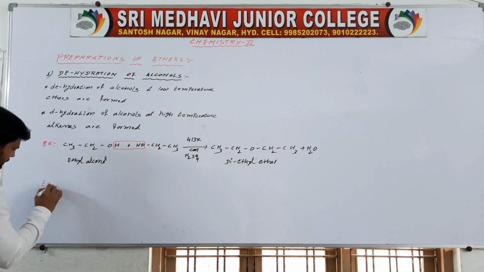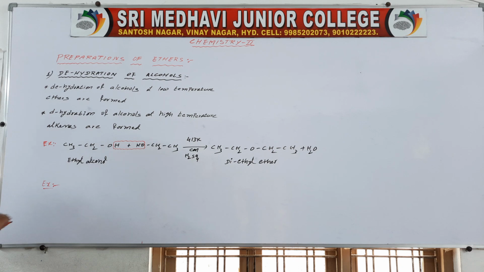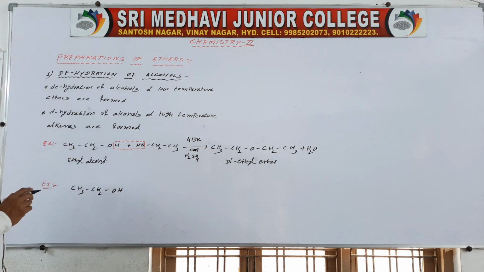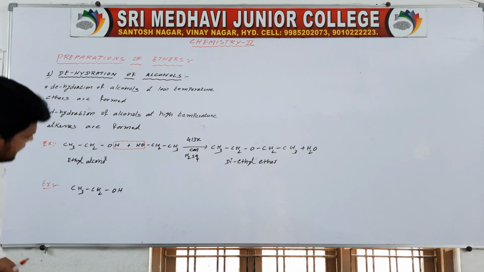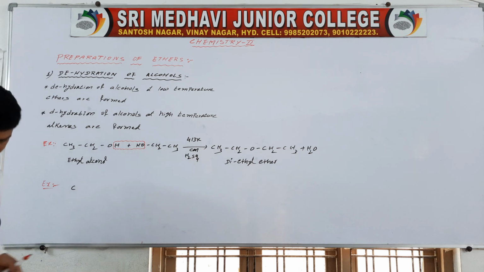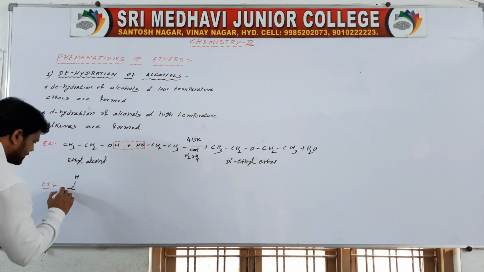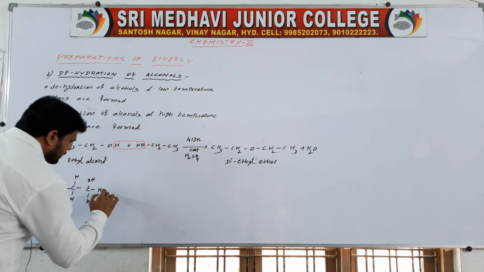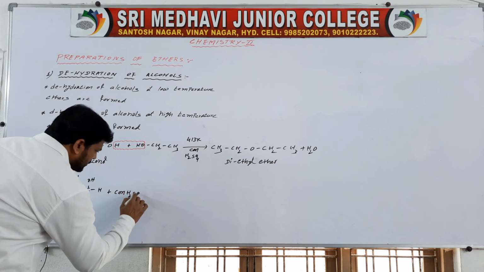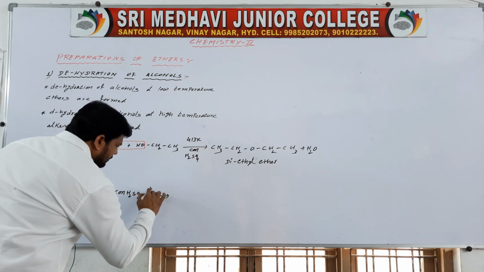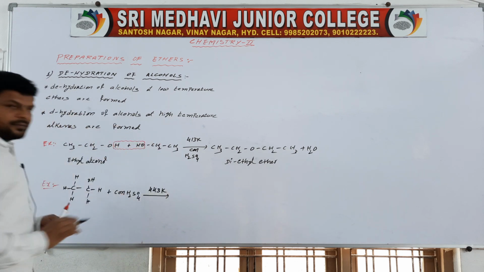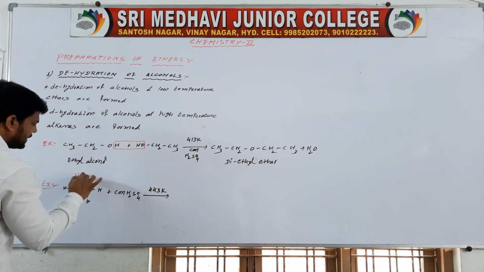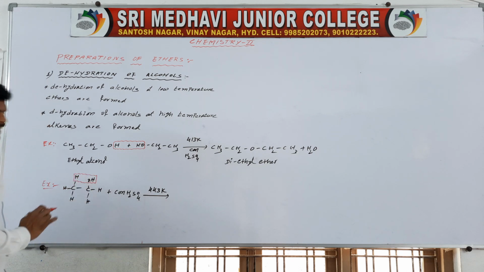One more example. I am taking CH3CH2OH, ethyl alcohol, and we may write this molecule like this, with single bonds to H. With concentrated H2SO4 at 443 kelvins, the temperature is raised from 413 to 443, then dehydration of alcohol takes place.